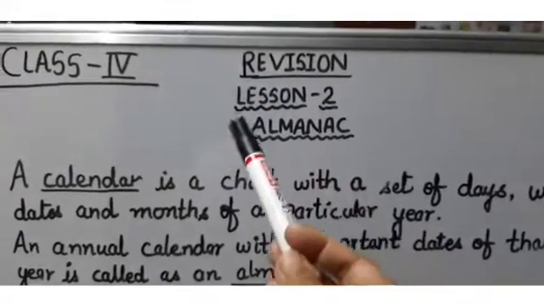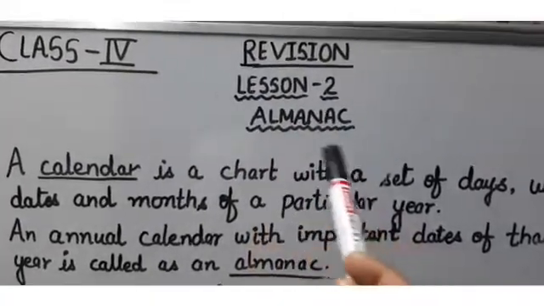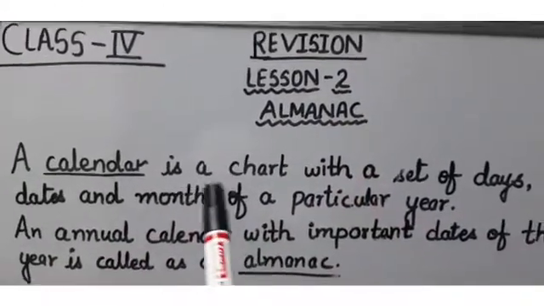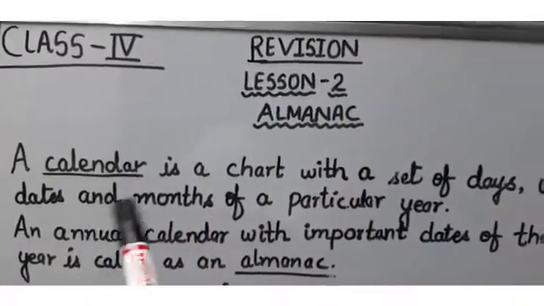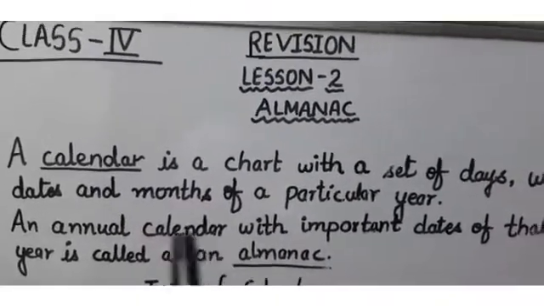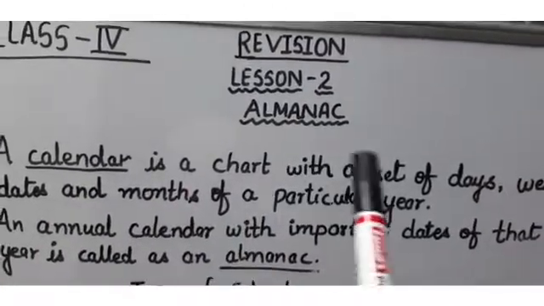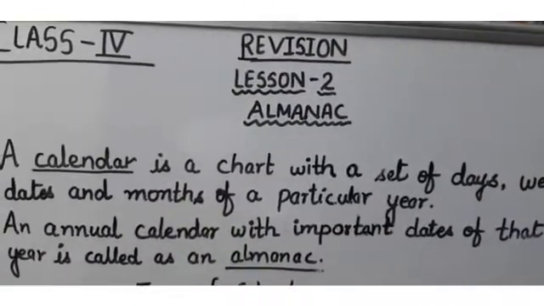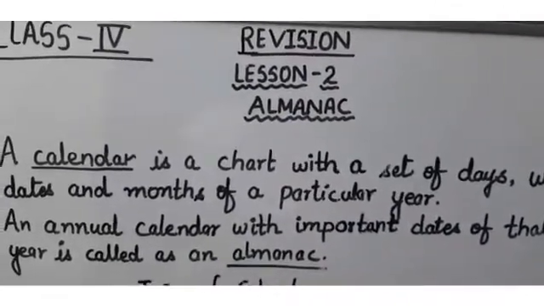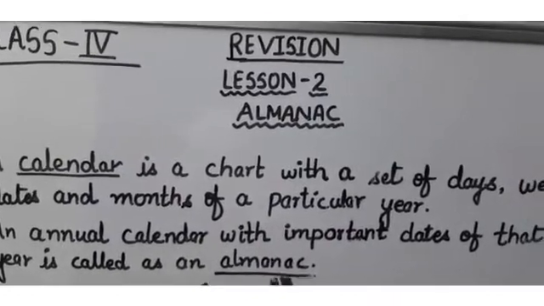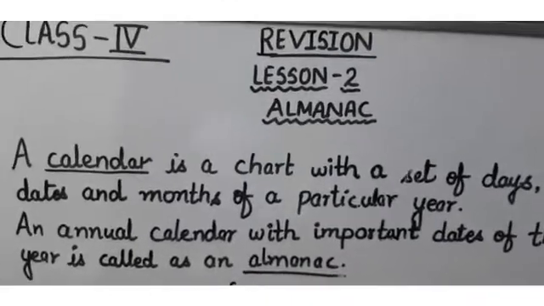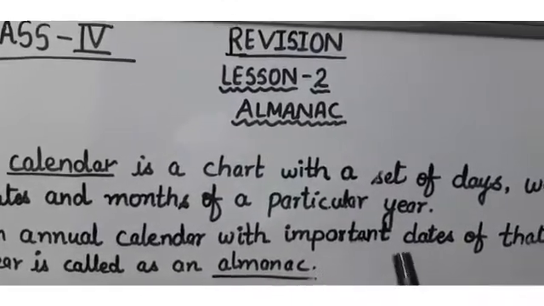Class 4th, today we'll do the revision of lesson number 2, Almanac. In Almanac I told you about calendar and almanac. First of all, what is a calendar? Calendar and almanac are almost the same, but a small difference is there. A calendar is a chart with a set of days, weeks, dates and months of a particular year. But an almanac is the annual calendar with important dates of that year.